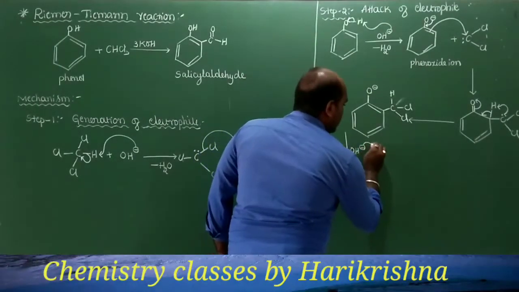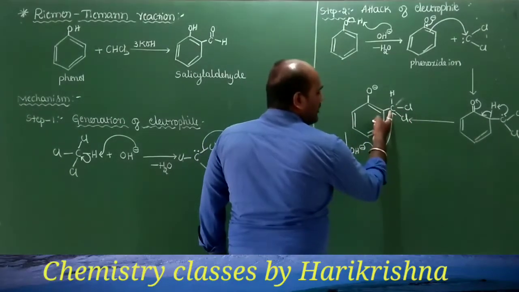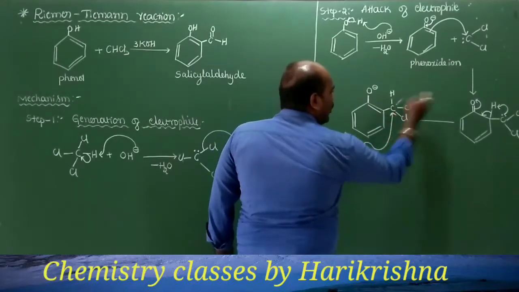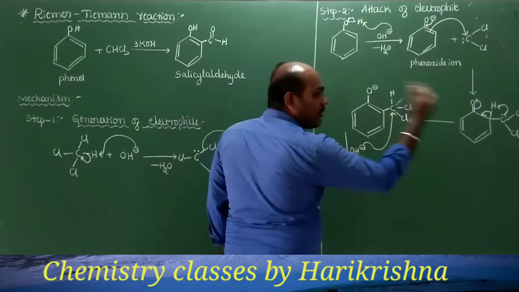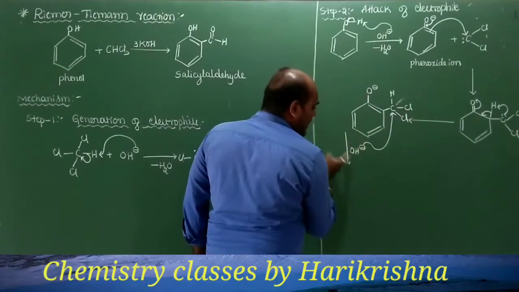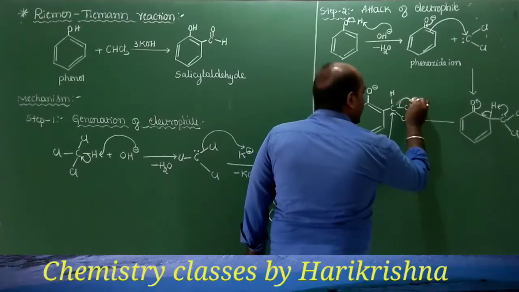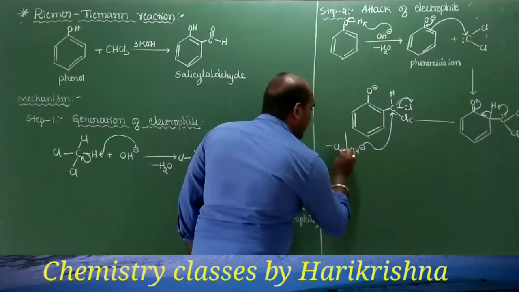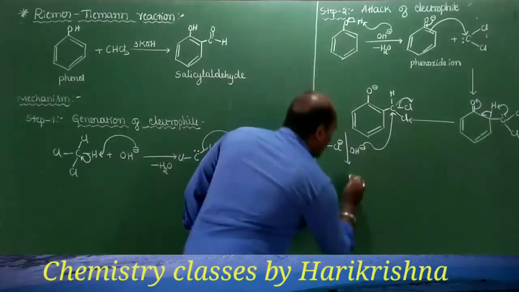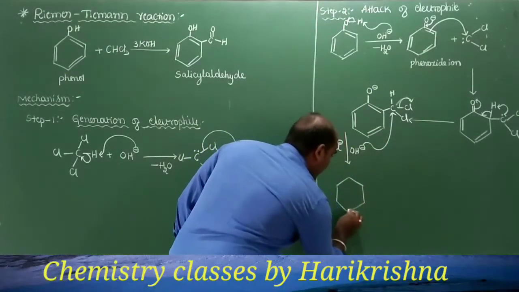So this OH minus will be donated to the carbon atom, and in order to balance the valency, the chlorine atom will get eliminated in the form of Cl minus, and that Cl minus will combine with the K plus part of this KOH material. So this Cl will come out in the form of Cl minus, so that we will be getting the compound like this one.